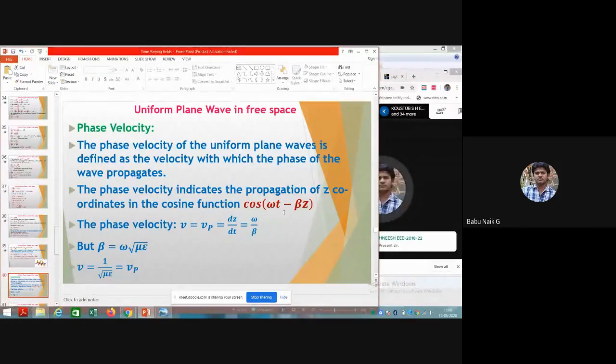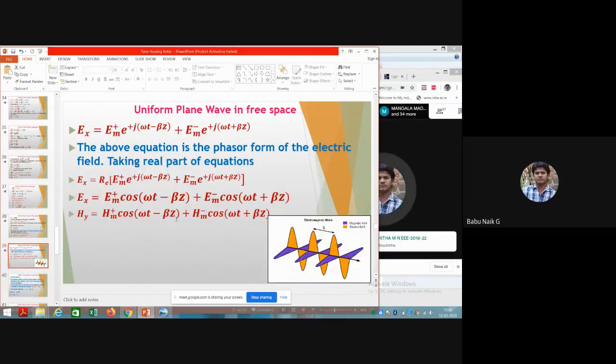So let us take only the real function. We will not go for more imaginary functions. We have cos of omega t minus beta z, which we have seen in the equations of the electric field and magnetic field, whatever the amplitude, either forward or backward.